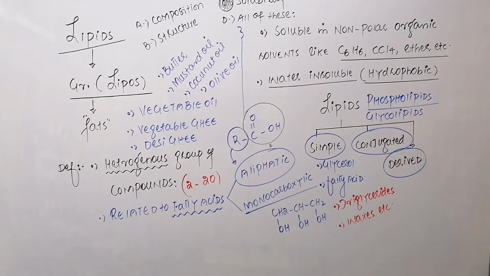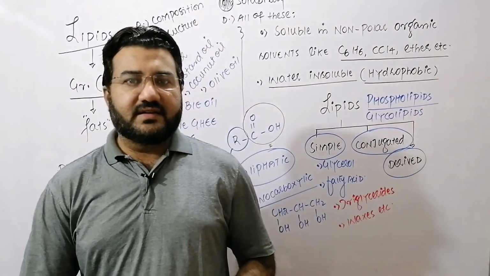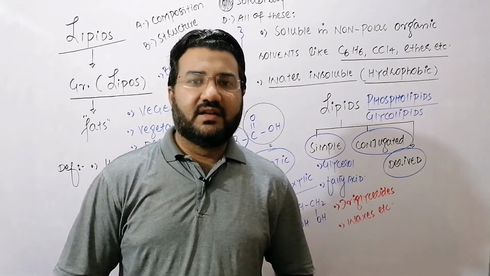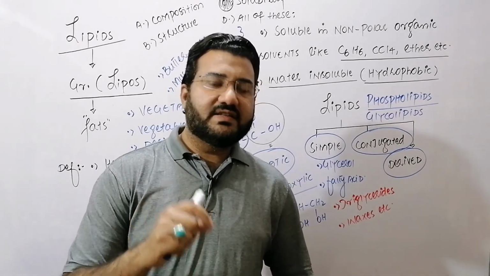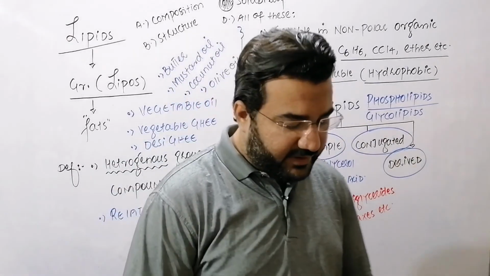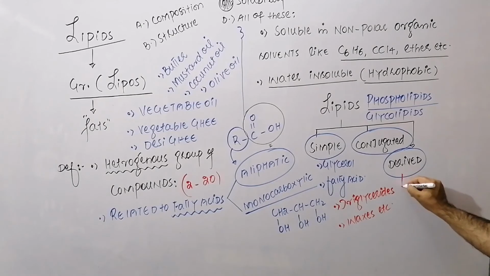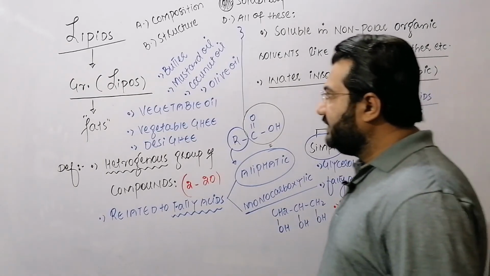My dear students, derived lipids are those lipids which are produced as a result of the hydrolysis of the simple and conjugated lipids. So the lipids which are produced due to the hydrolysis of the simple and conjugated lipids are called derived lipids. And one of the examples of the derived lipids is the fatty acid. So fatty acids are basically examples of the derived lipids.